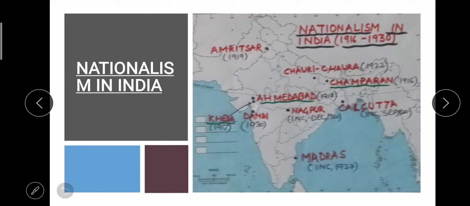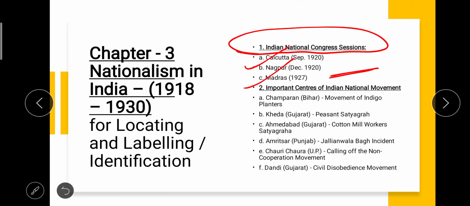Yes, we have shown here Calcutta, right? And then Nagpur, and then Madras. 3 INC sessions: Calcutta, September 1920, Nagpur, December 1920, and Madras, 1927. Okay. Now, look at the second part of the list of features in the chapter Nationalism.